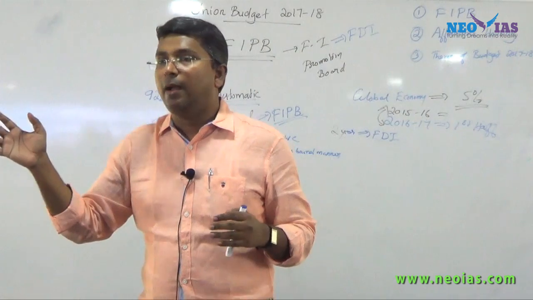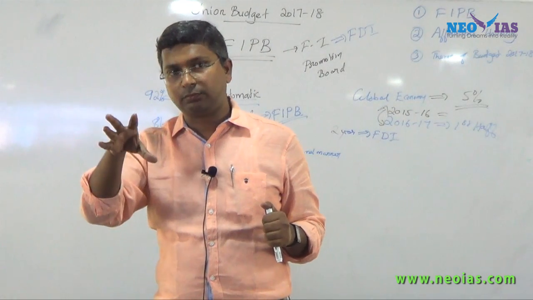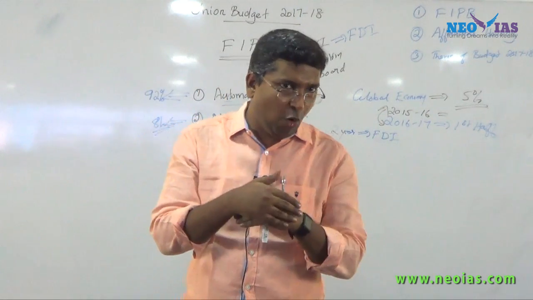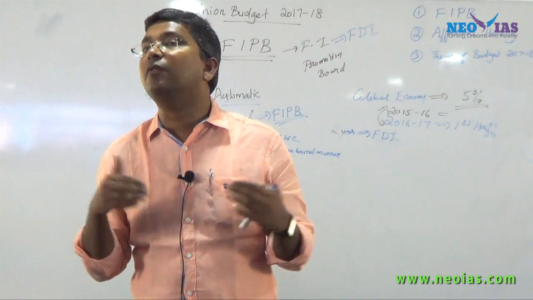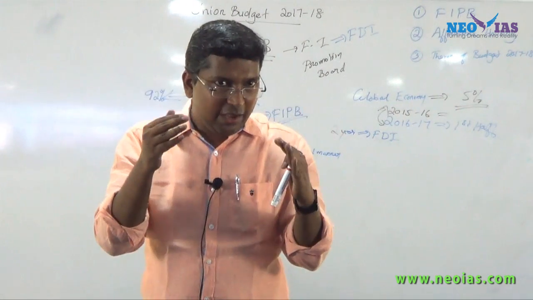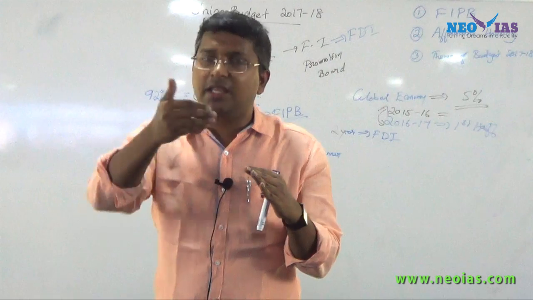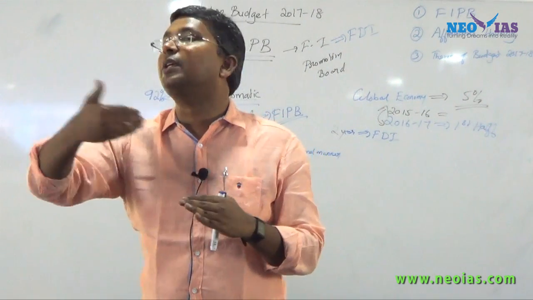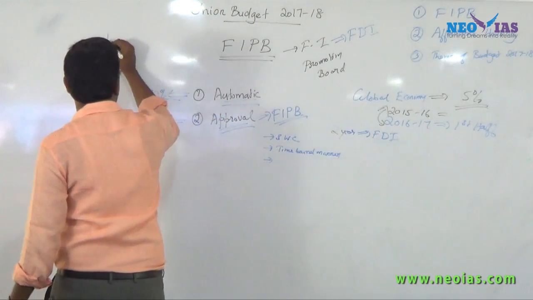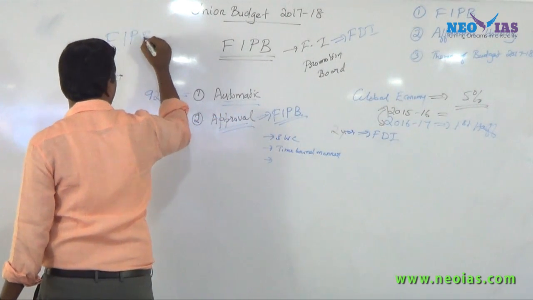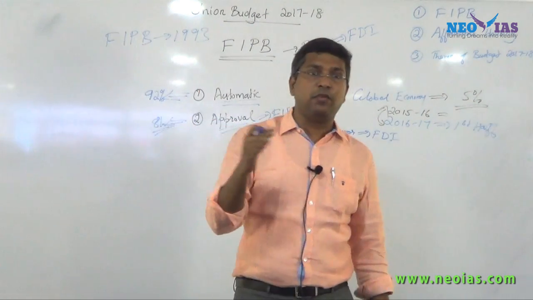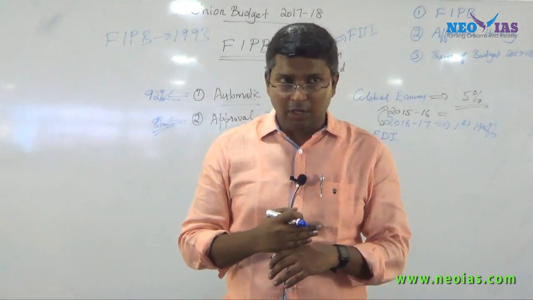Now try to understand that FIPB was set up after we liberalized our economy, when we opened up our economy after 1991. Exactly, if you ask me, just have an idea: FIPB was set up after a year, or in 1993. So when FIPB was set up in 1993, that is when we opened to foreign investment.